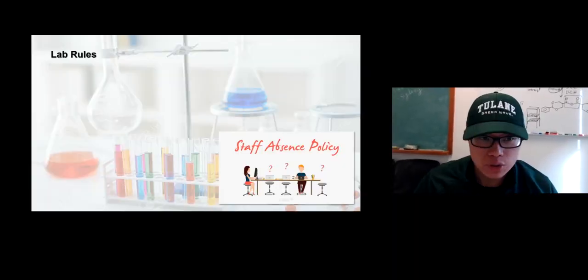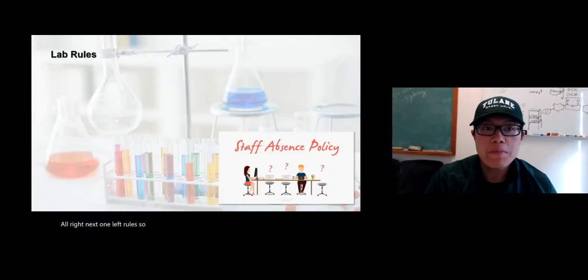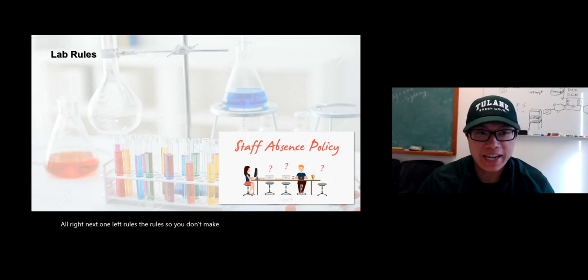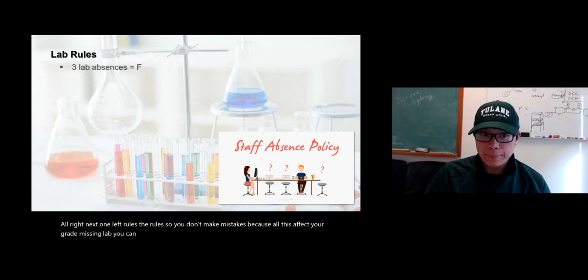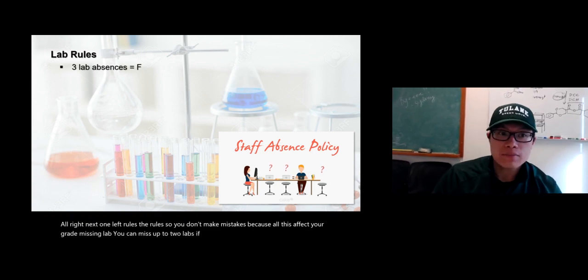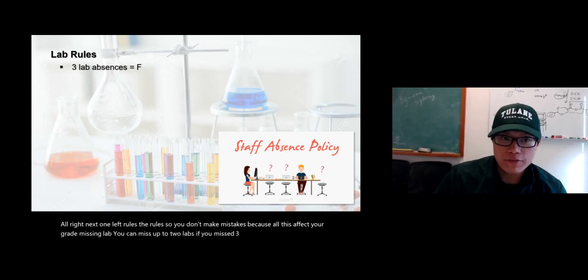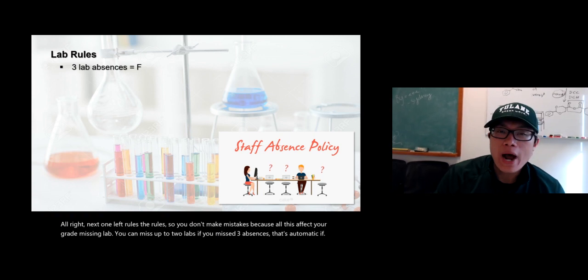All right, next one, lab rules. So know the rules so you don't make mistakes. Okay, so this affects your grade. Missing lab: you can miss up to 2 labs. If you miss 3 absences, that's an automatic F. Okay, so try not to miss the lab.